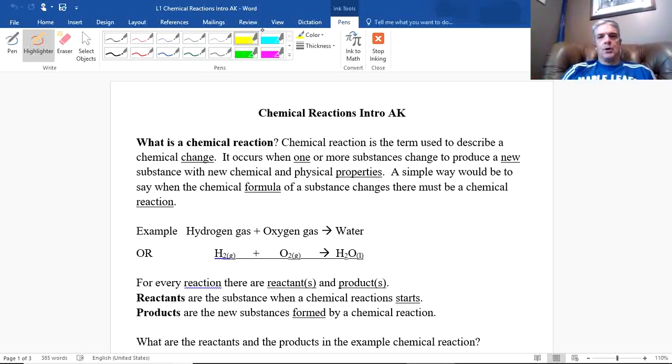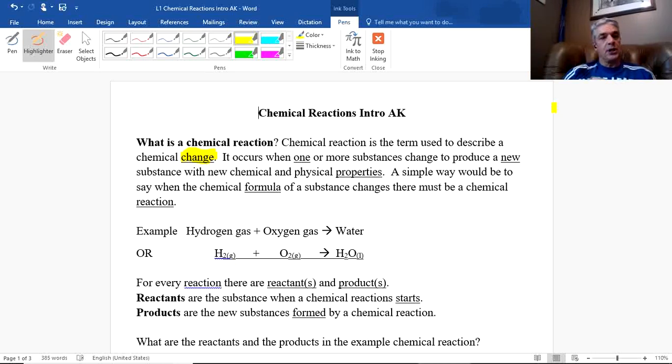Well, chemical reaction is the term used to describe chemical change. That's in its most simple, most basic form. When things change chemically, then we call that a chemical reaction. Normally, items are staying in their regular state, everything's fine, they're not changing chemically. But if they do change chemically, then we want to call that a chemical reaction.